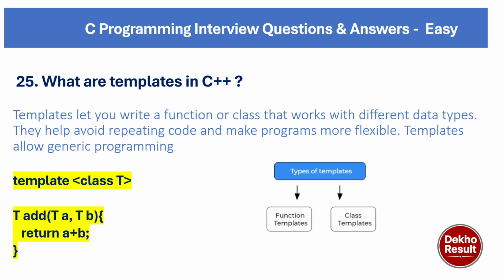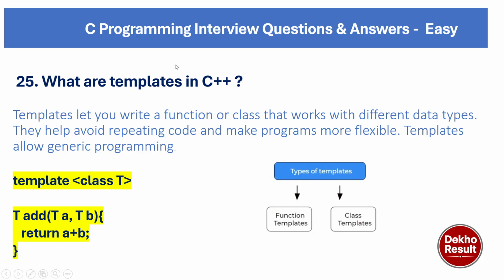A real-life example can be one machine producing different bottle sizes. We have one machine, and the common aim of the machine is to generate bottles. The size of the bottles may vary, like a bottle of Coca-Cola or a bottle of oil container. The template is the same, but the functions may be different. Similarly, a template lets you write a function or class that works with different data types.